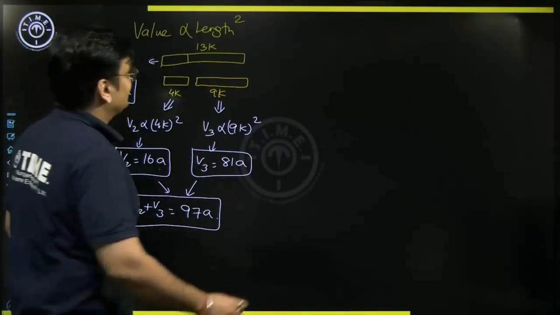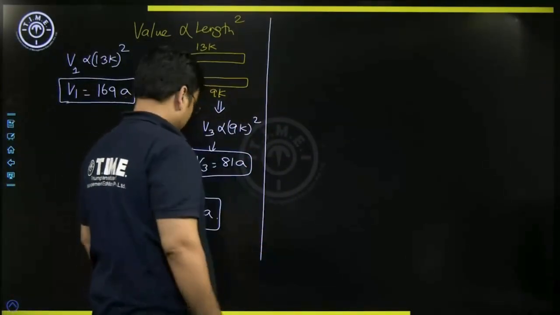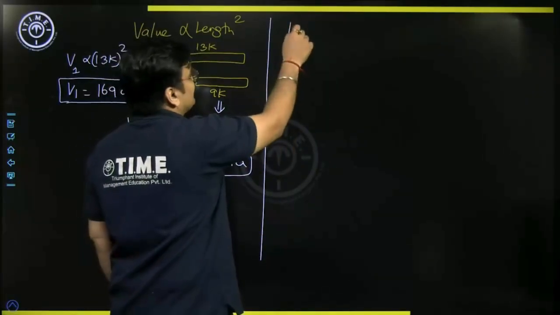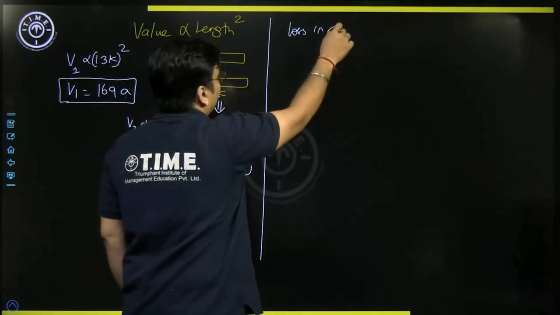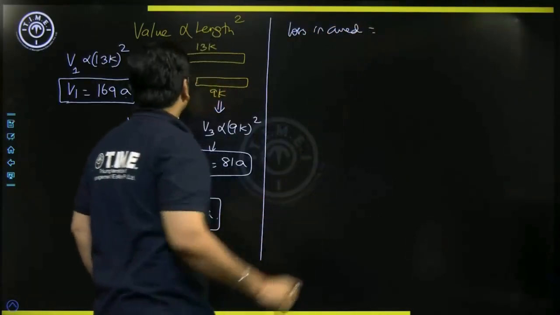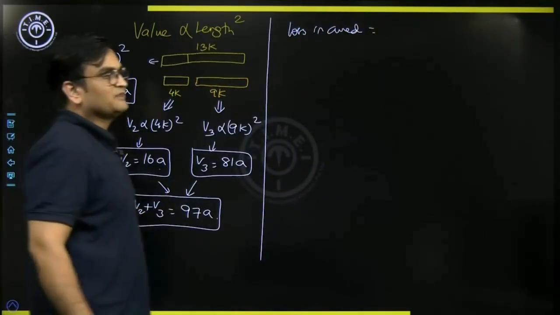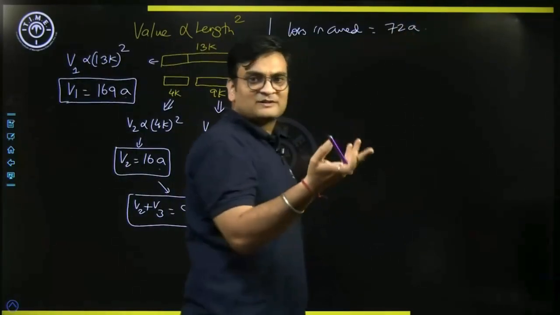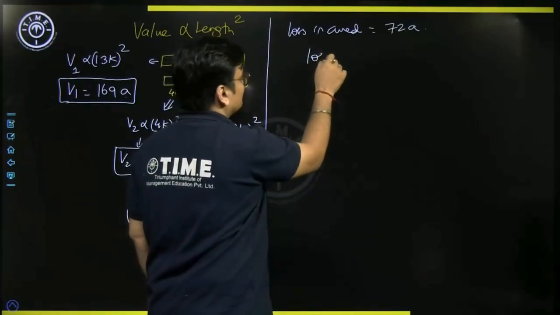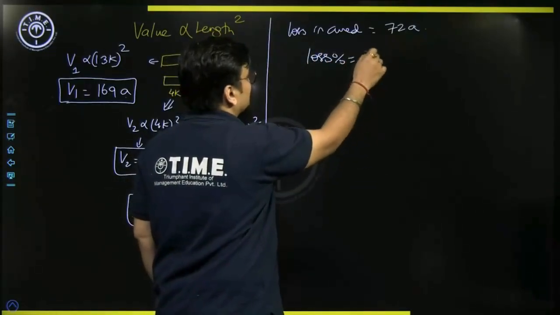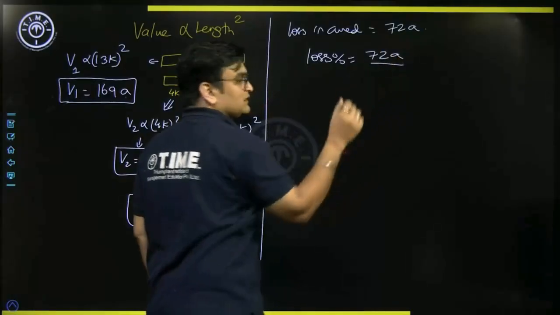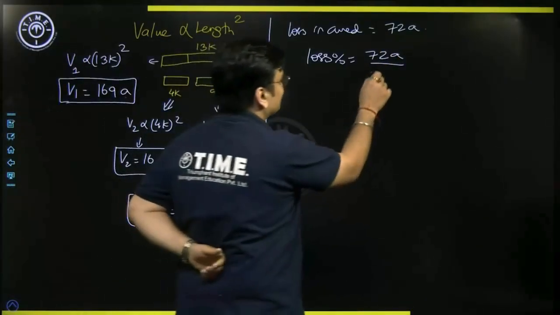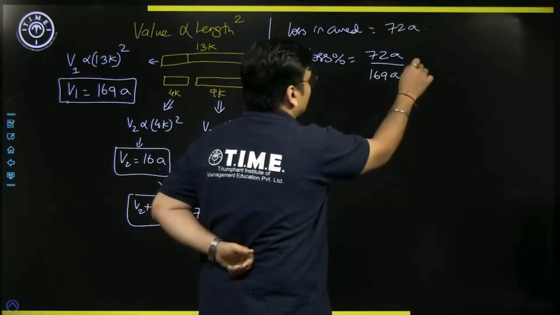So can we write it here? The loss incurred will be 169 minus 97, which is 72A. And hence the loss percentage will be nothing but the loss value with respect to the original beam value, 169, into 100.